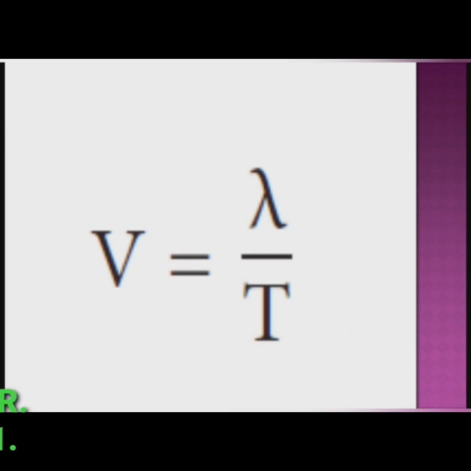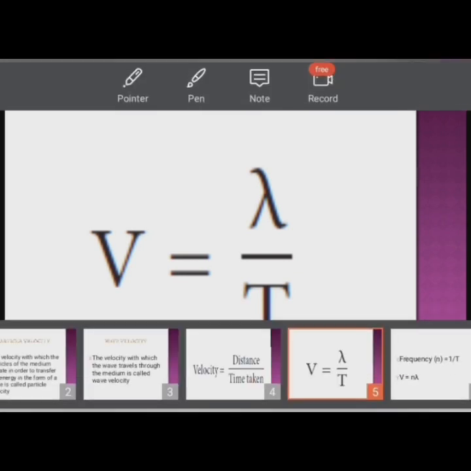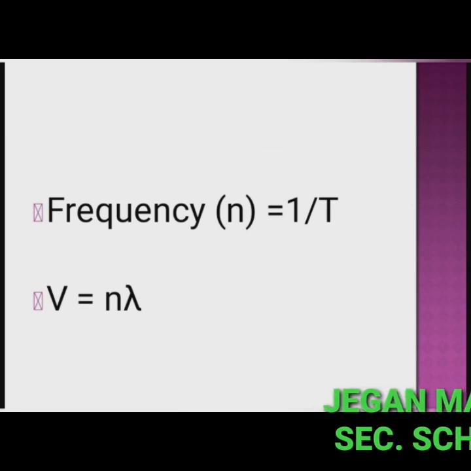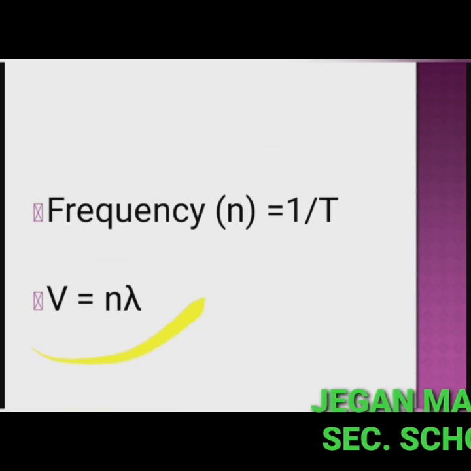Then the expression for velocity can be defined as the distance traveled per second by a sound wave. Since frequency n is equal to 1 by T, you have studied this in lower classes. Frequency is equal to 1 by T. So velocity can be written as v is equal to n lambda.